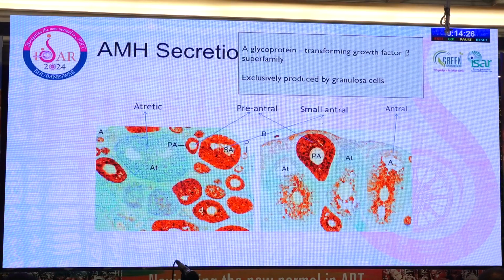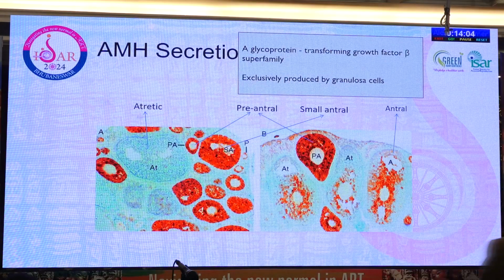We all know that AMH is a glycoprotein belonging to the transforming growth factor beta superfamily, and it is exclusively produced by the granulosa cells. There are some fine differences between what we can learn from AMH and AFC, even though for predicting ovarian reserve, both of them have the same capabilities.